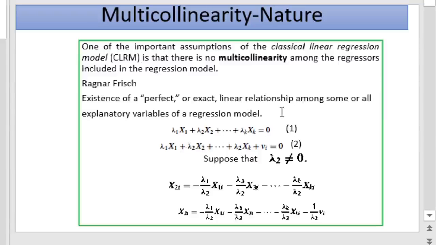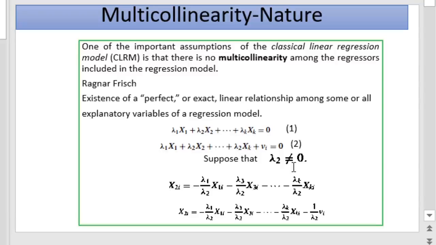If the relationship is not perfect, nowadays we use the term multicollinearity to denote not perfect relationships also. That is, the multicollinearity problem exists in the case of the not perfect model too. The not perfect model can be specified as lambda 1 x1 plus lambda 2 x2 plus ... plus lambda k xk plus vt. Here vt is the stochastic term or error term, influenced by some other variables also.